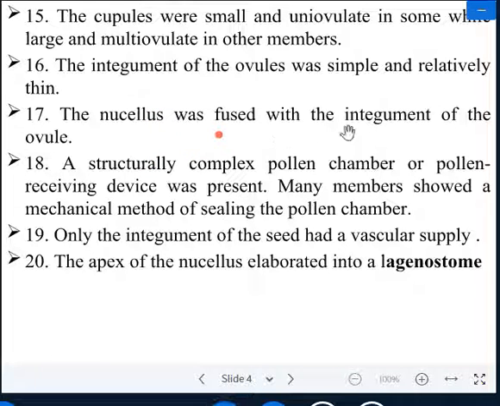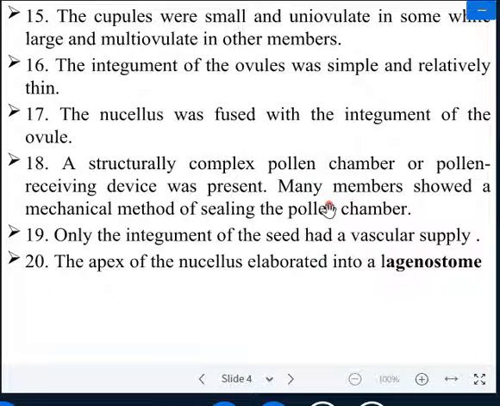The nucellus was fused with the integument of the ovule. Next, a structurally complex pollen chamber or pollen receiving device was present. Many members showed a mechanical method of sealing the pollen chamber. Paleobotanists reported that the Lyginopteris had a well developed pollen chamber in which a large number of pollen grains are